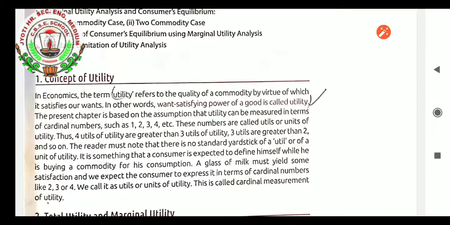So that is the cardinal numbers. Cardinal numbers means by unit wise. One dozen of bananas satisfies the family members. All the points by which we can calculate and say are known as utils. Utils is a unit by which we can come to know or measure the utility of a particular commodity. It is something that a consumer is expected to define himself.